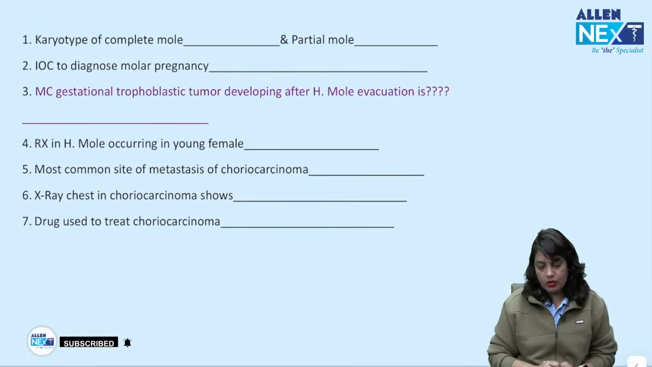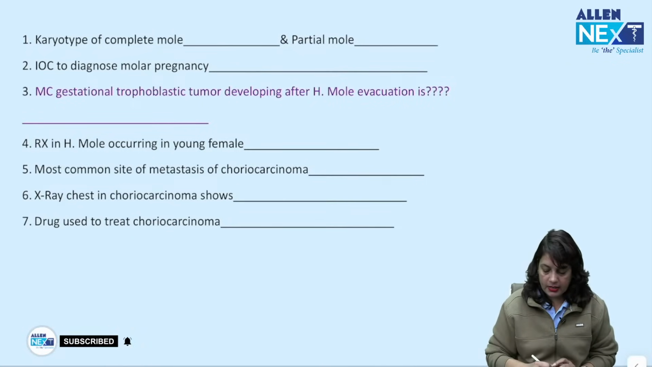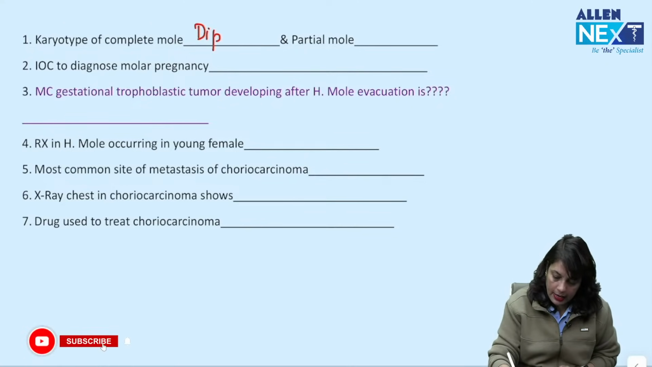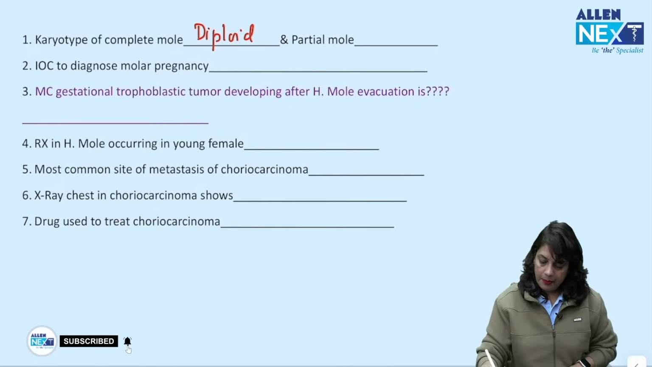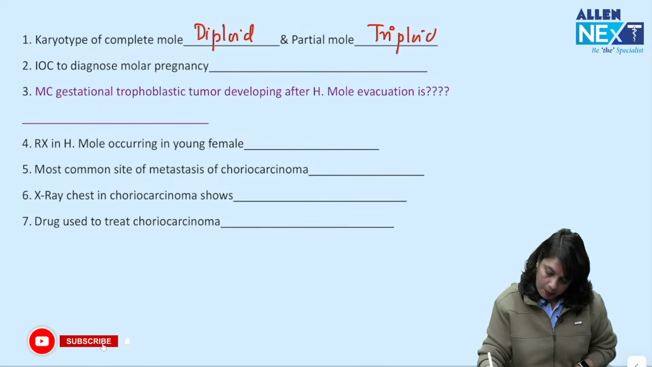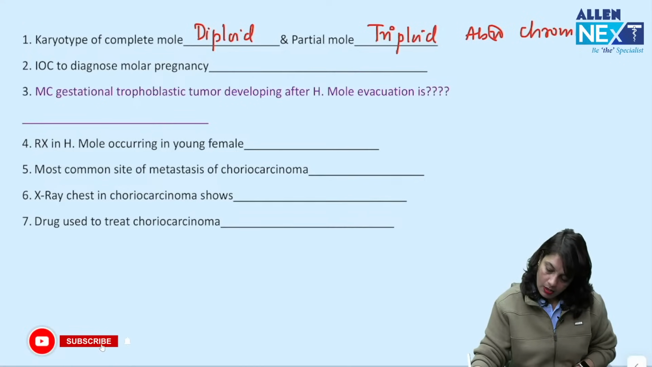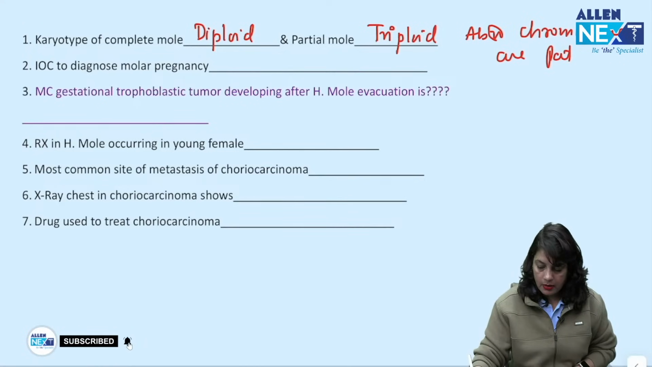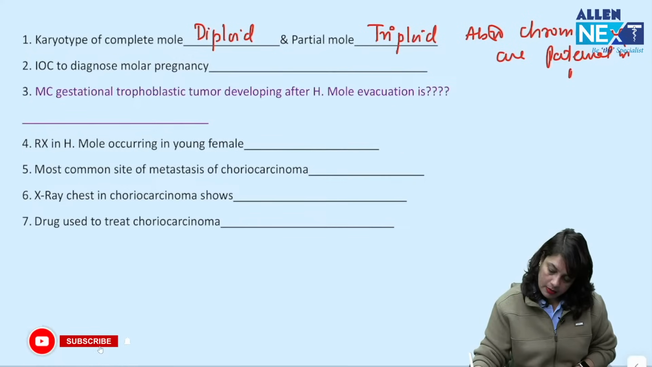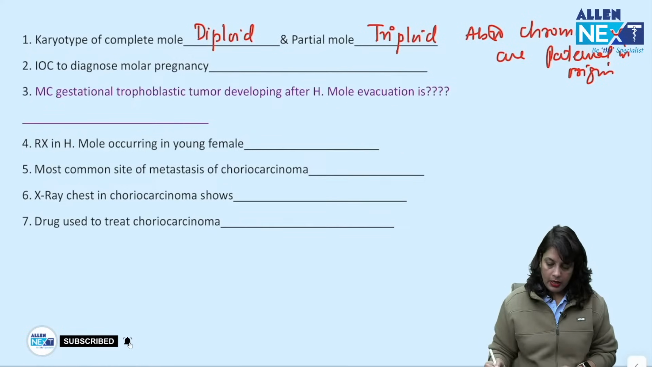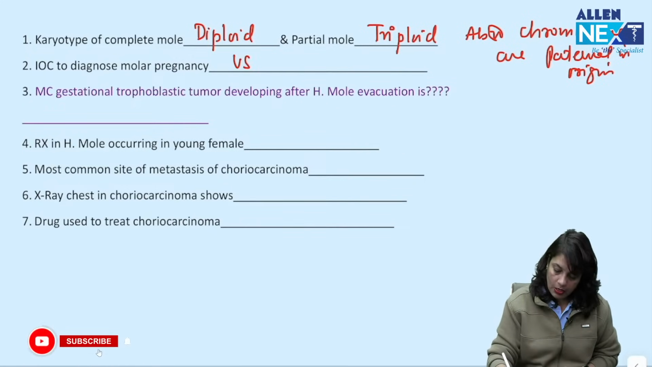Karyotype in complete mole. In the topic of genital tract cancer, the trophoblastic tumors were left, so I decided to add them in single-liner form. Karyotype of complete mole is diploid and partial mole is triploid, and the abnormal chromosomes are paternal in origin. Investigation of choice to diagnose molar pregnancy is ultrasound, and you see a snowstorm appearance.